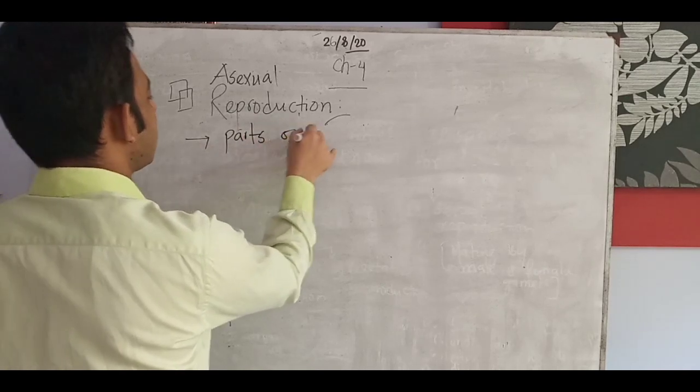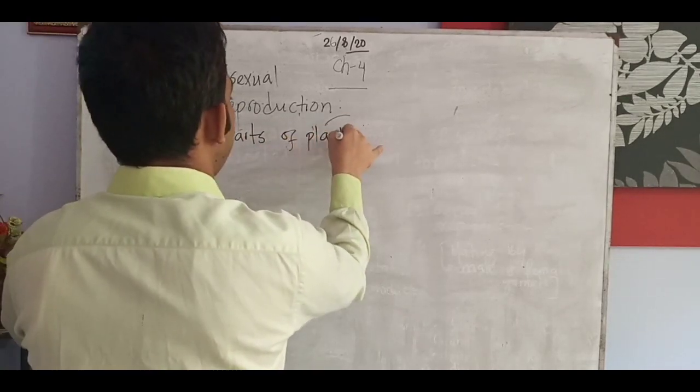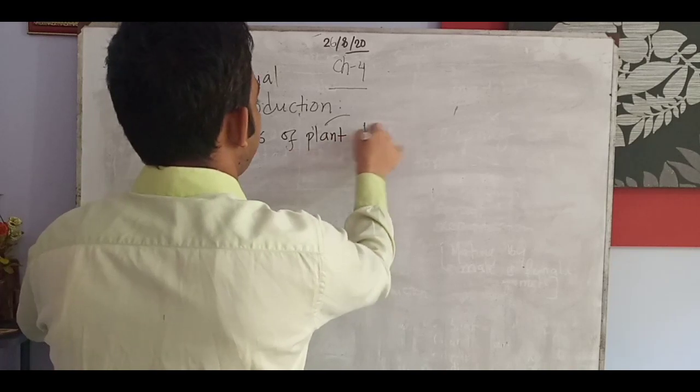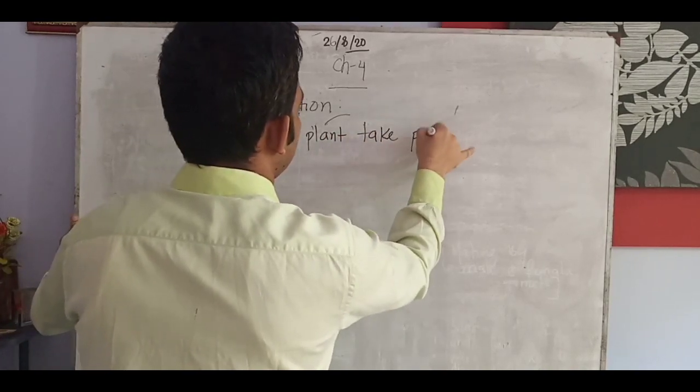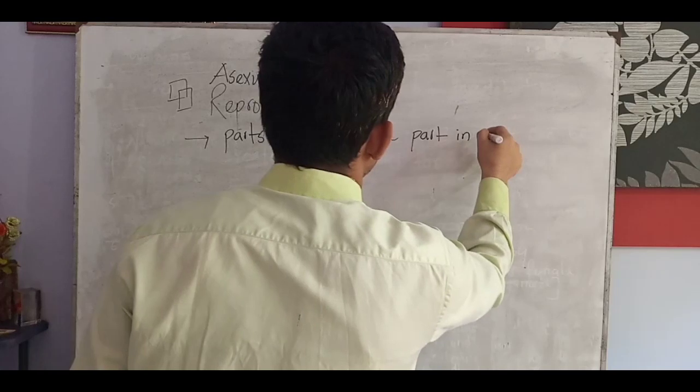Parts of plants take part in reproduction.